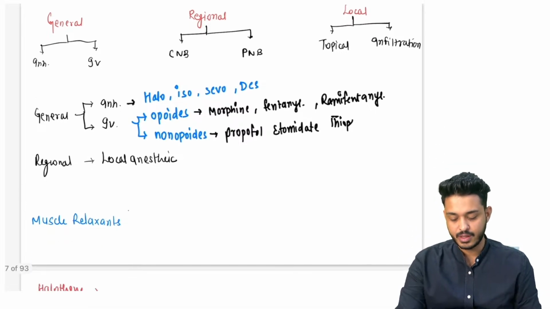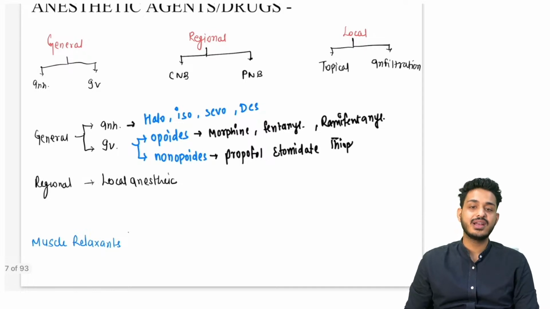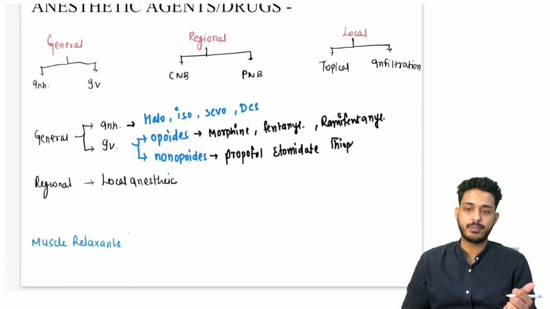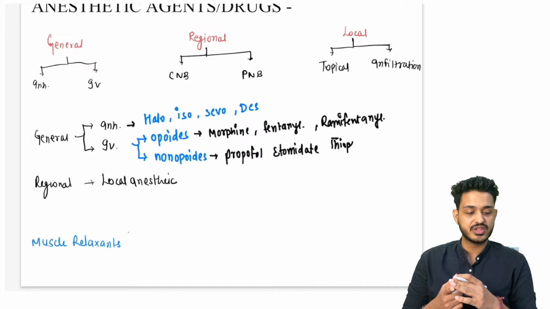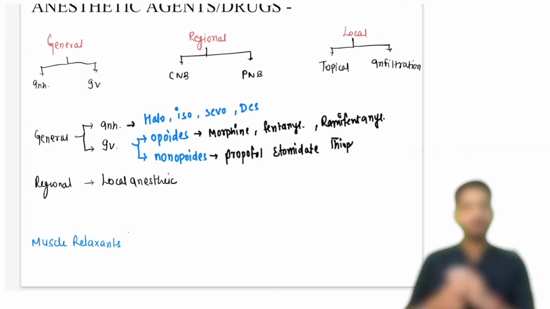All right. So now we are going to discuss general anesthesia, regional anesthesia, or topical. In general, we can have inhalational agents. Second, we are having IV agents. Inhalational में क्या होगा? We are going to have halothane, isoflurane, sevoflurane. IV में we are having opioids, we are having non-opioids.